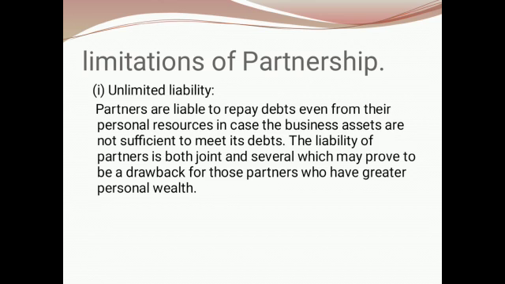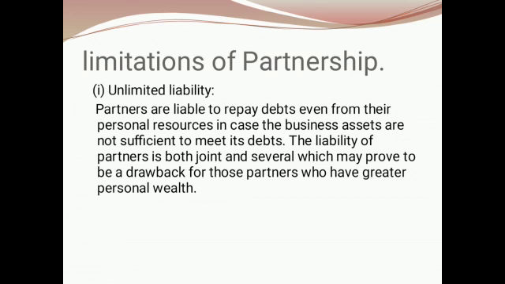The partners are liable to repay the debt even from their personal resources in case the business assets are not sufficient to meet its debts. The liability of the partners is both joint and several, which may prove to be a drawback for those partners who have greater personal wealth. The liability of the partners of a firm is unlimited. This discourages many people from becoming partners of the firm.